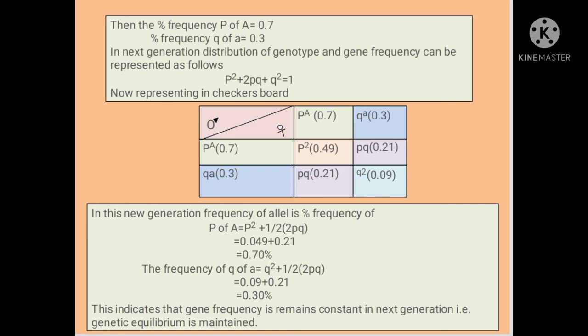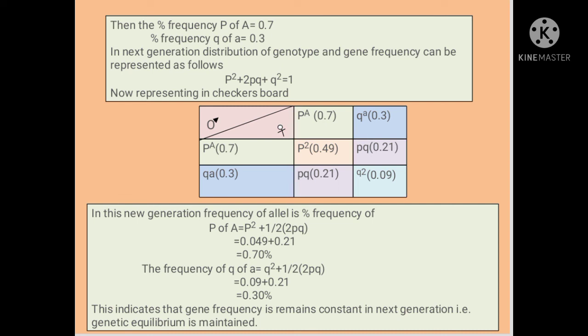In the next generation, the distribution of genotype and gene frequencies can be represented as follows, that is p square plus twice pq plus q square is equal to 1. Now representing in a checkerboard, p of A, that is 0.7, q of a, that is 0.3, and when we make the selfing, then p square is equal to 0.49, pq is equal to 0.21, pq is equal to 0.21, and q square is equal to 0.09.